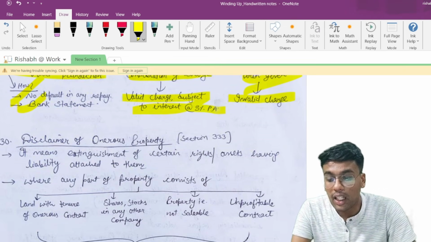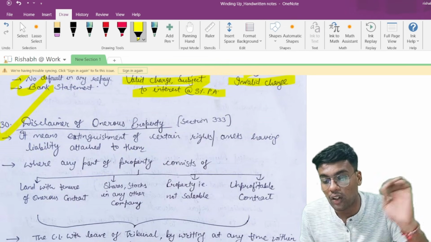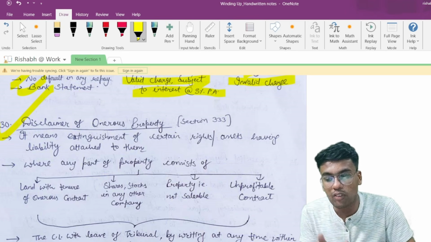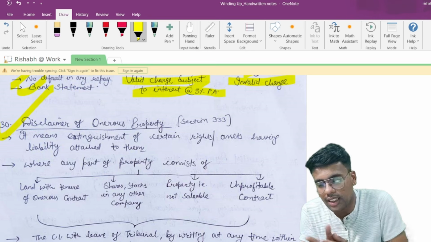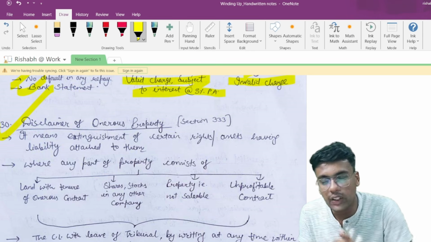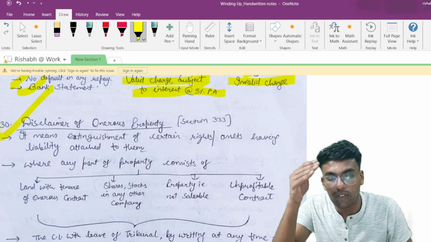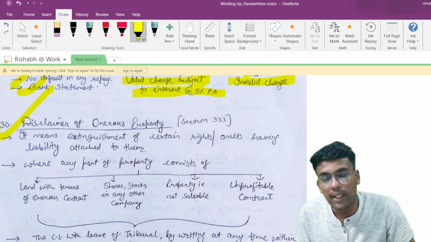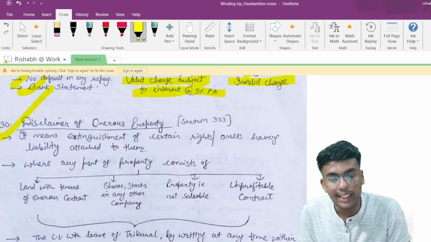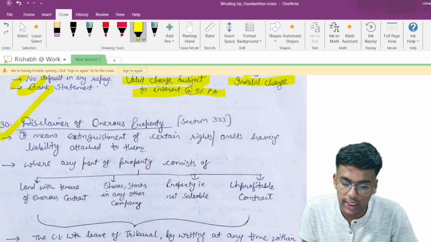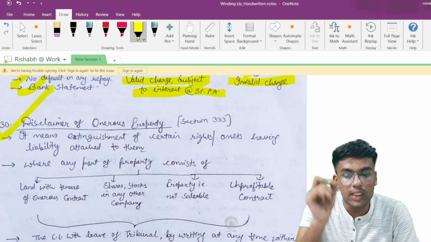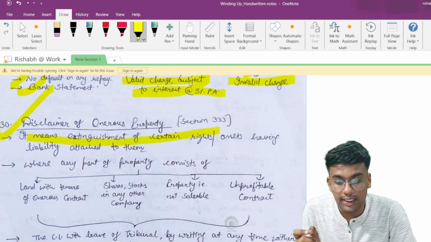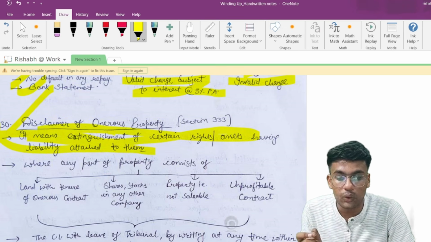Now, disclaimer of onerous property. Let us understand the meaning of disclaimer and the meaning of onerous property. Disclaimer means extinguishment of any kind of right or any kind of asset. Onerous property means any property that has any kind of liability associated with it. So disclaimer of onerous property means extinguishment of certain rights or assets having liability attached to them.